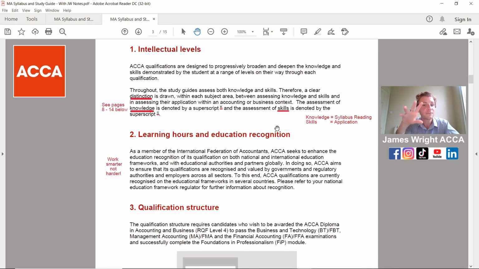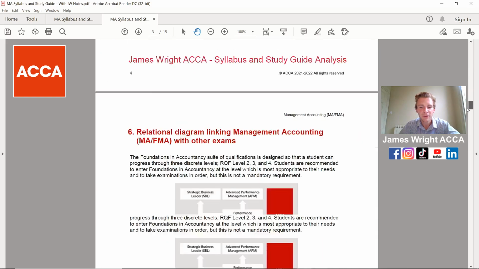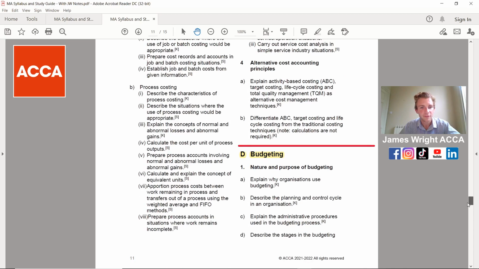Now, firstly, coming on to the intellectual levels, and this is really the fundamentals of what knowledge areas and what skills areas you are going to have to demonstrate in this exam. The knowledge is broken down into key syllabus facts and reading that you need to be aware of, whereas the skill-based questions that you'll be asked are more application-based. This is nicely broken down in this document for you to go through and analyse again, but I've broken it down there, so if you go down to pages 8 to 14, I'll show you where the knowledge and skills are actually found on here.